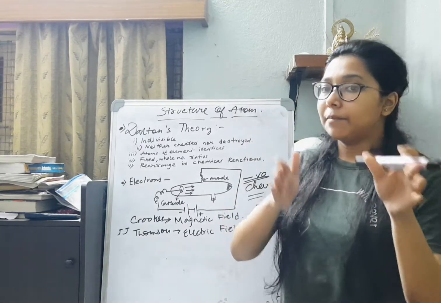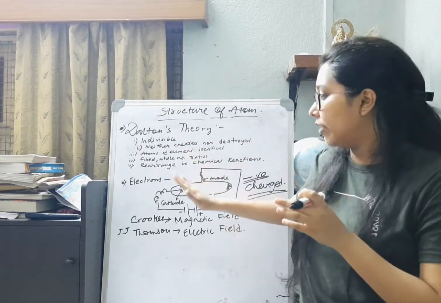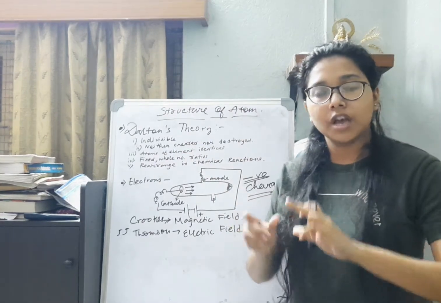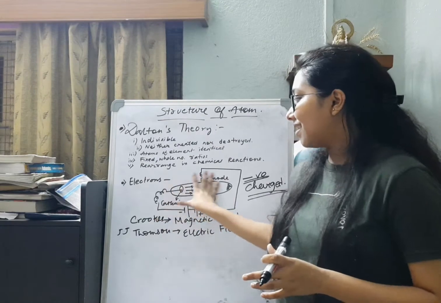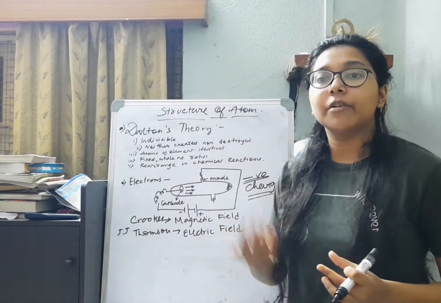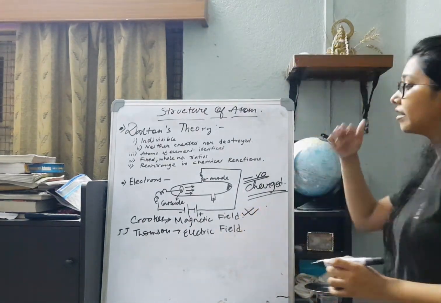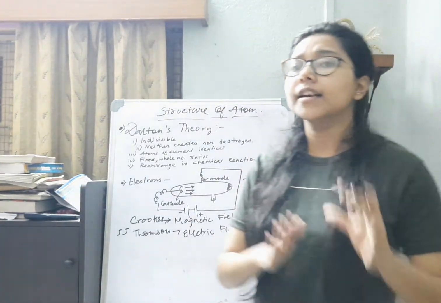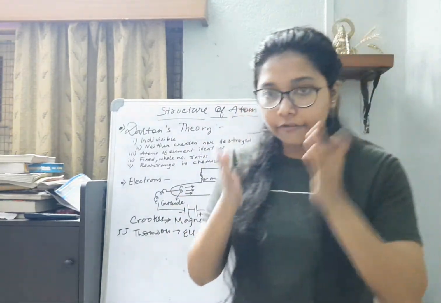So to sum up, let me recap from the first part, from William Crookes' part. William Crookes was only able to create this particular glass tube. He was carrying out the observation with the help of a magnetic field. So Crookes' tube was under the application of a magnetic field, and the rays were getting deflected by it.